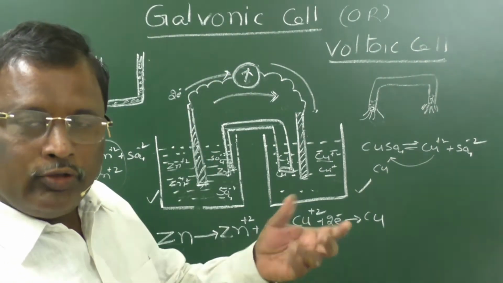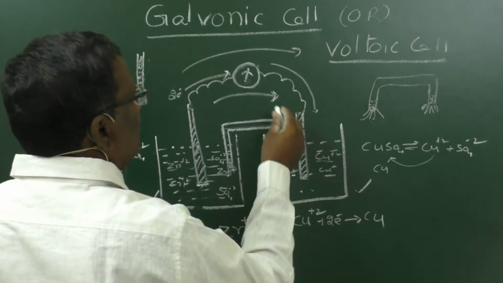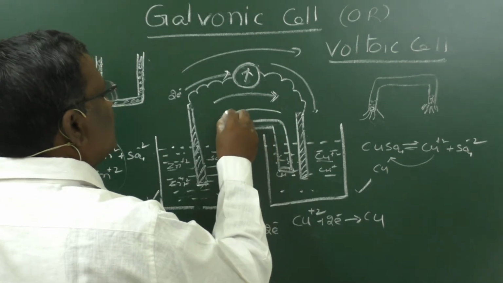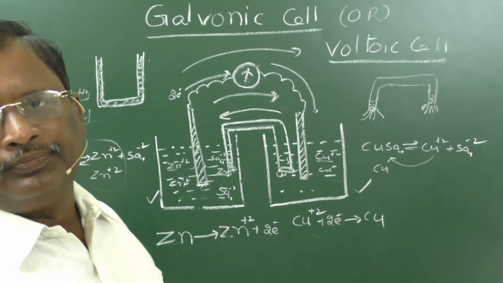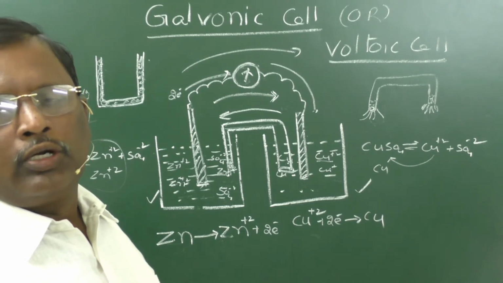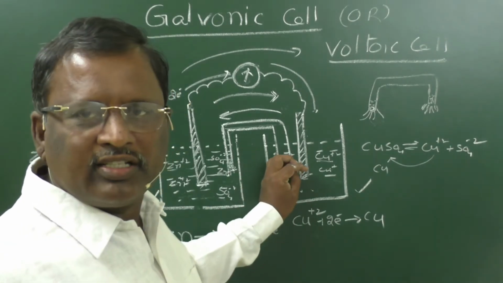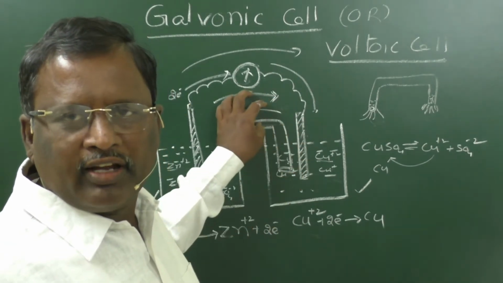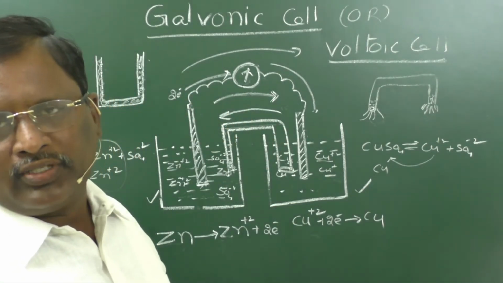But in IUPAC convention, as electrons are moving from this side to this side, we show that charge is transferred from this side to this side. This is only for convention. Nothing is actually transferred from this side to this side, just the accumulated charges are here. Only for convention we are showing that arrow. This is the process that takes place.